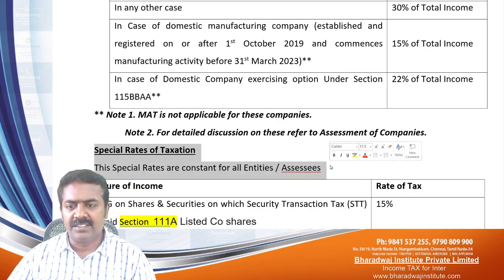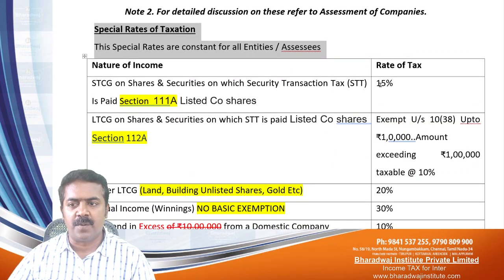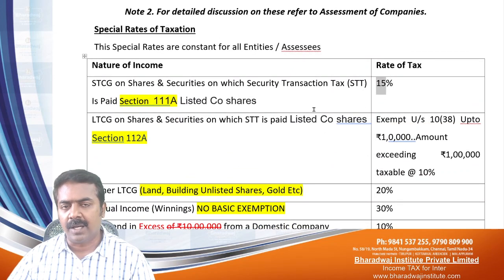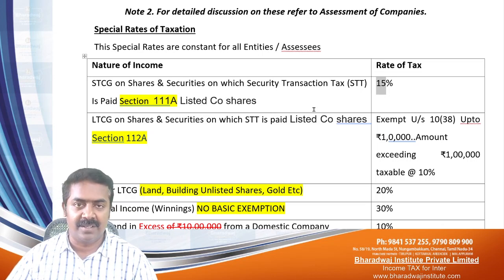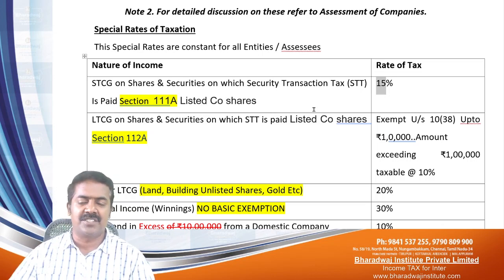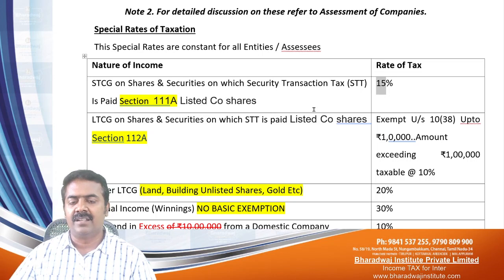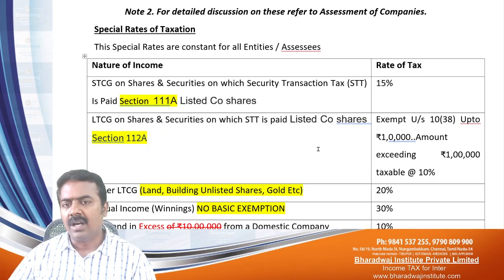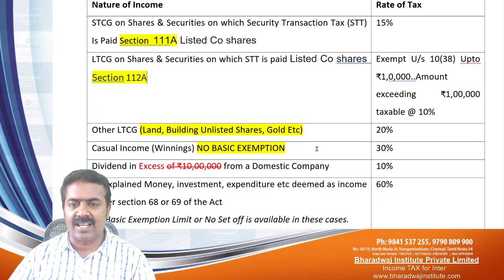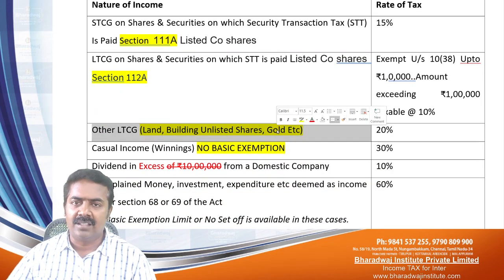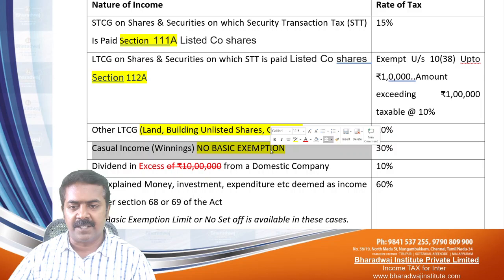Then these are the special rates of tax which you have to remember. Short-term capital gain on shares and securities traded through a listed stock exchange, on which STT is paid: 15%. Long-term capital gain on the same: up to 1 lakh exempt, balance is taxed at 10%. Other long-term capital gains 20%.